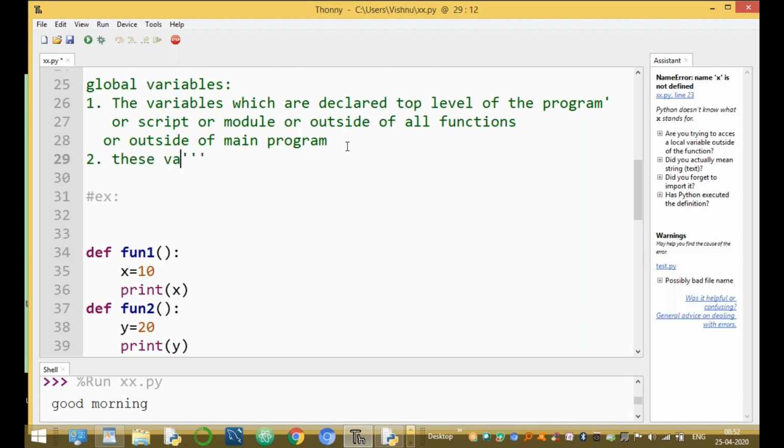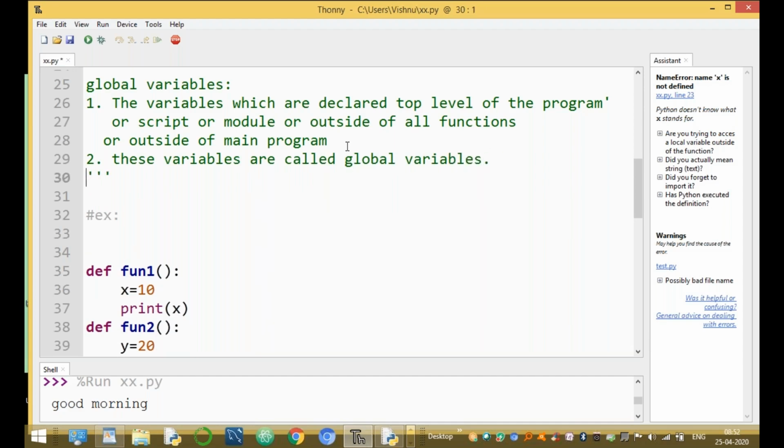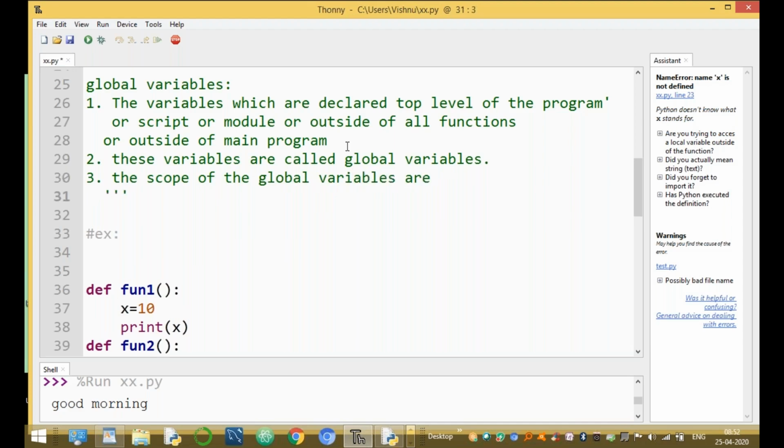These variables are called global variables because these variables are declared outside of the program. The scope of the global variables is the entire program.